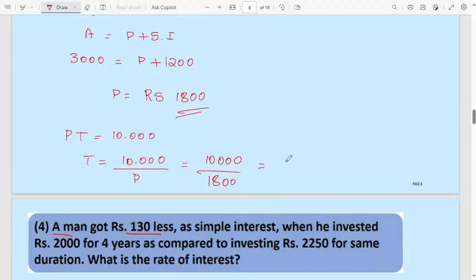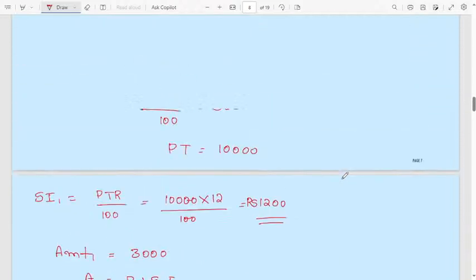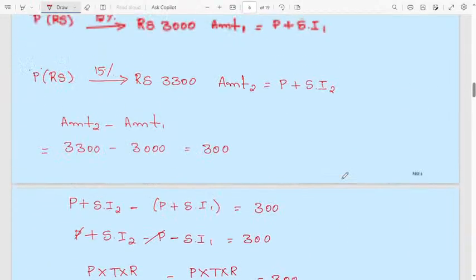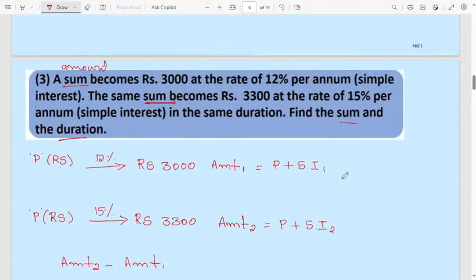Simplify, you will get 50 by 9 years. This is a little lengthy problem, but once you understand it, you can easily solve it. Here I am writing all the steps, that's why it looks lengthy to you. But when you solve this same problem 2-3 times, it will become very easy.